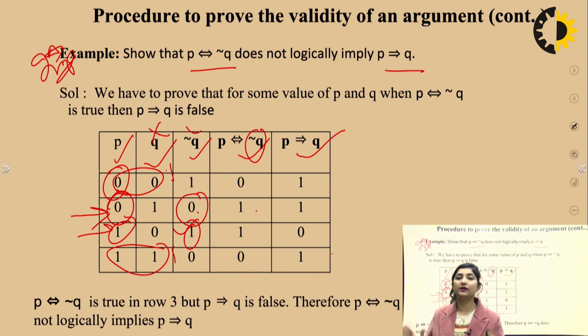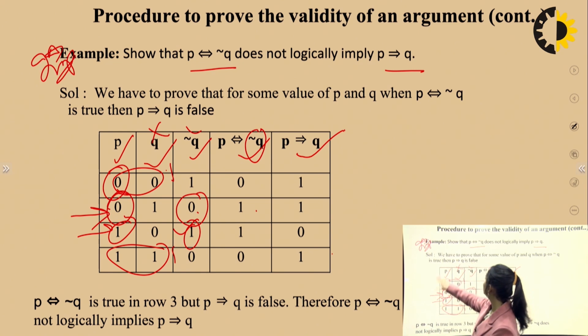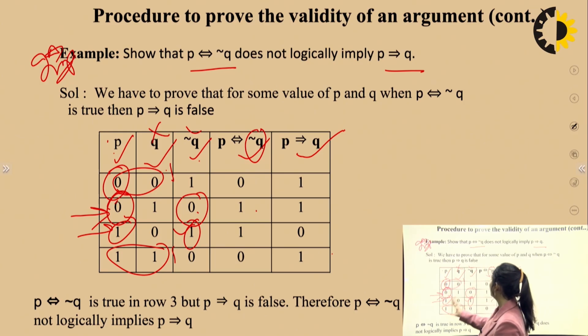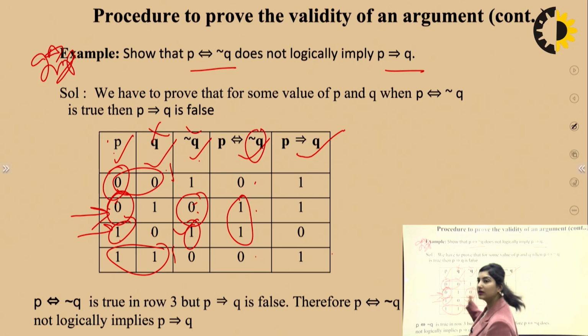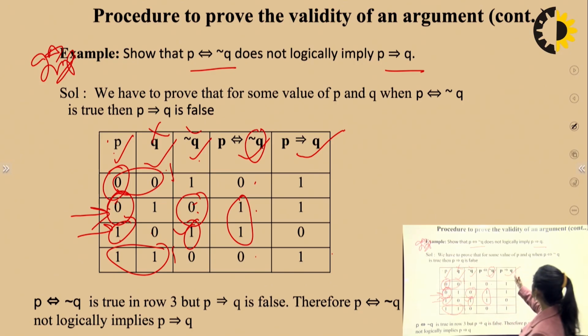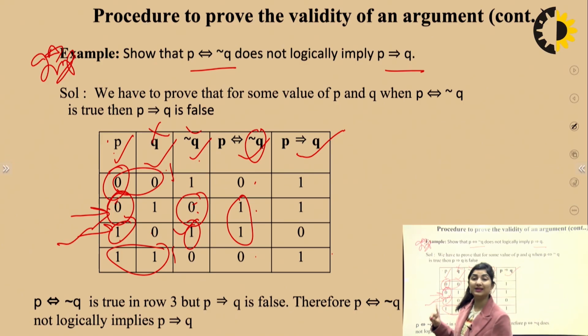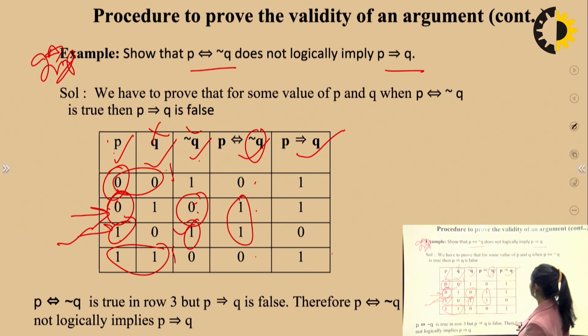Now here, instead of Q, they have given not Q. So we will refer to this table for P and not Q. In both of these tables, when do you have both 0 or both 1? You see in these two cases you have both 0 or both 1. We figured this out. Now here it is single implies. What was that? Whenever the first one is 1, in that case it is 0, and the rest are all 1. So we have done it and we have proved it.